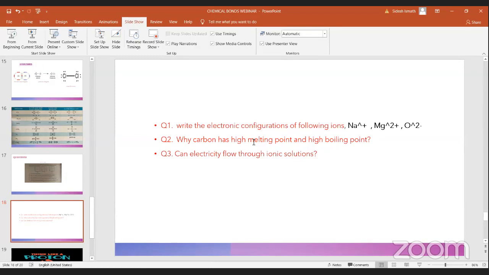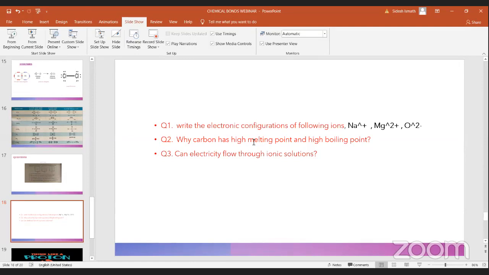There are 6 forms of carbon. Yes, fullerene is also a form of carbon. Mainly you are studying diamond and graphite, though diamond and graphite are the most common ones in carbon.